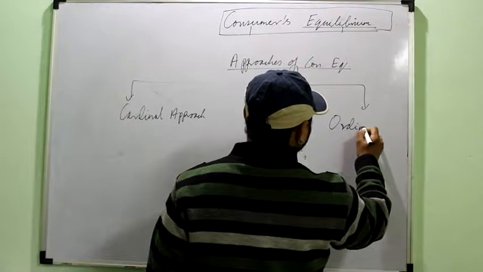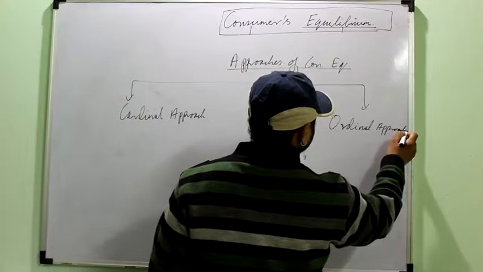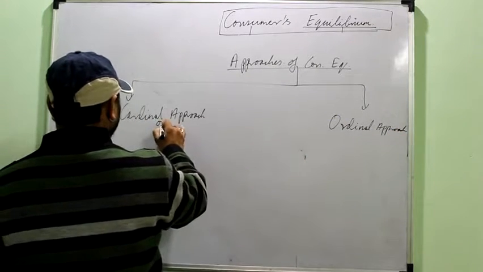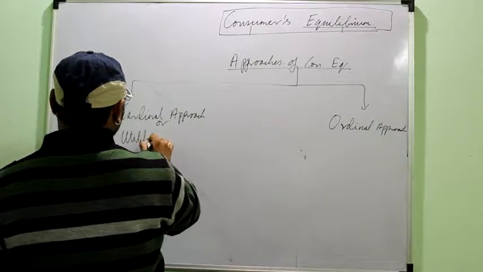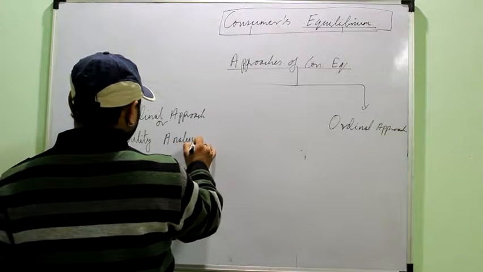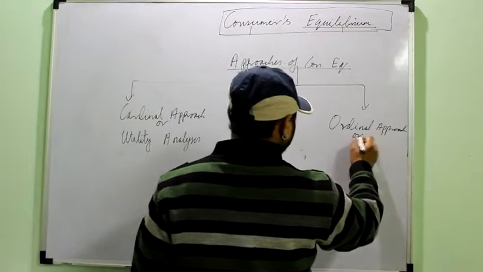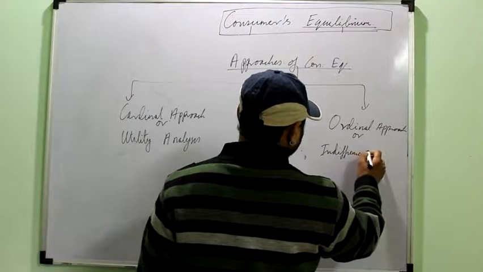The other one is known as the ordinal approach. The cardinal approach can also be called utility analysis, and the ordinal approach can also be called indifference curve analysis.